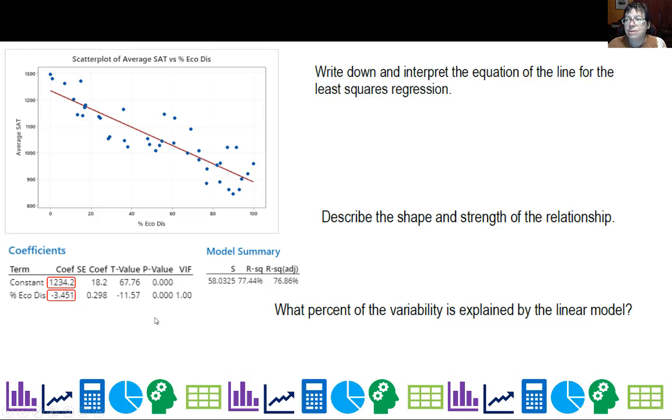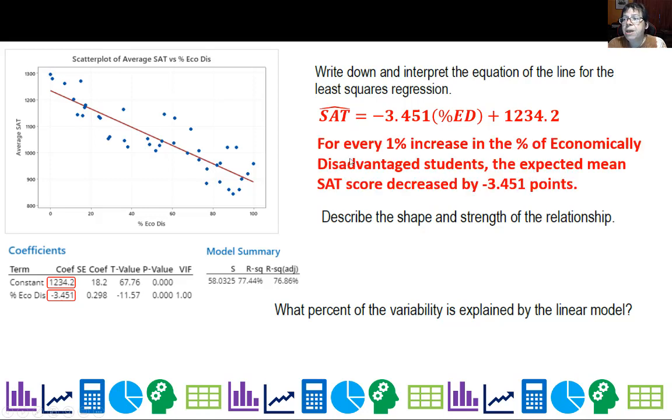It's called the constant. So the way we write it is we have the hat. Why do we have the hat? Because that's not the actual value, it's the predicted value, okay? ŷ is negative 3.451 times the percent of economically disadvantaged students plus 1234.2. You'll say, hey, that's high. Well, it's because we have a negative slope. As we go, it decreases. In fact, that's how we interpret it. For every 1% increase in the percent of economically disadvantaged students, the expected mean SAT score decreases by 3.451 points.